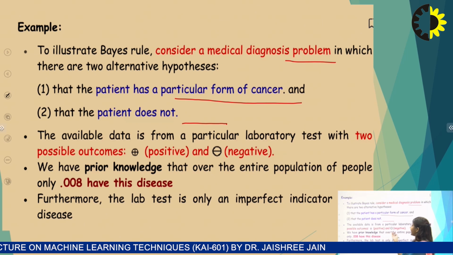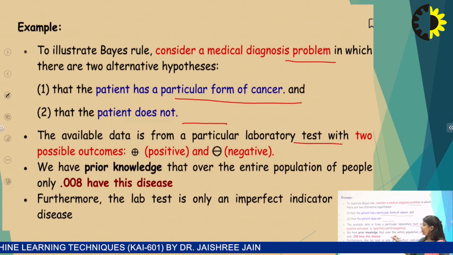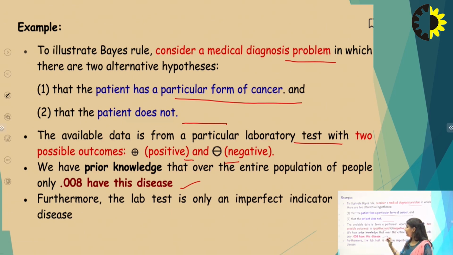The available data is a particular laboratory test with two possible outcomes, positive and negative. We have some prior knowledge that over the entire population, 0.008 have this disease. So this is the positive case.